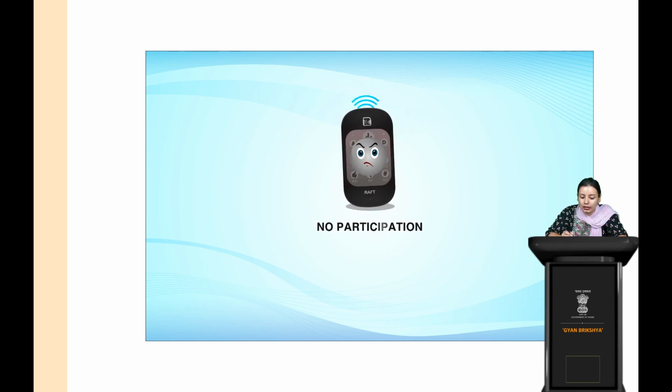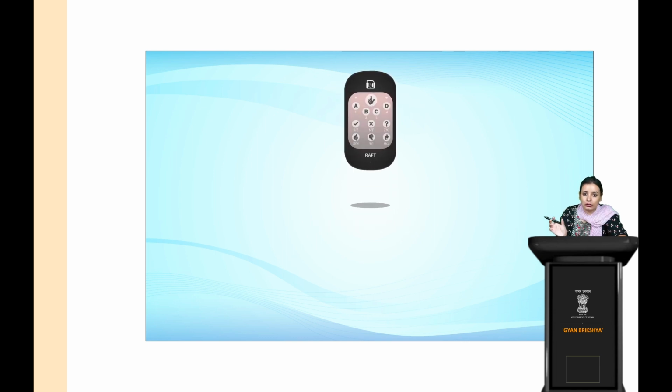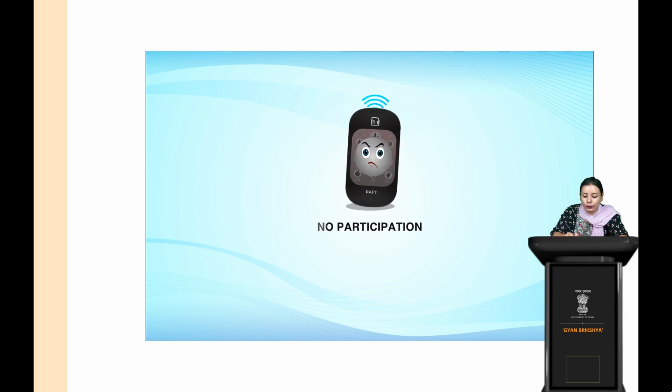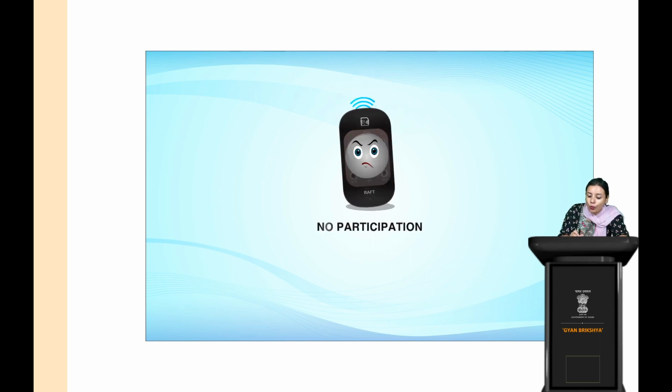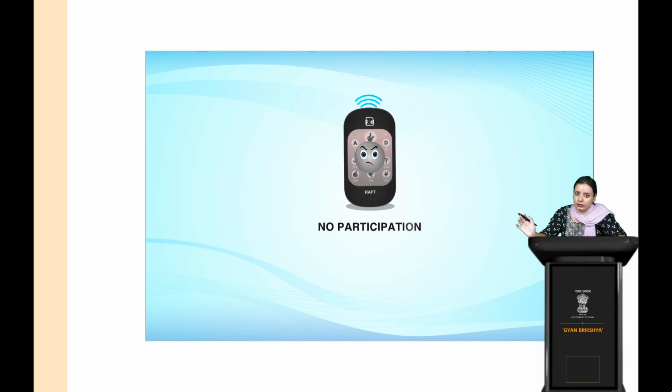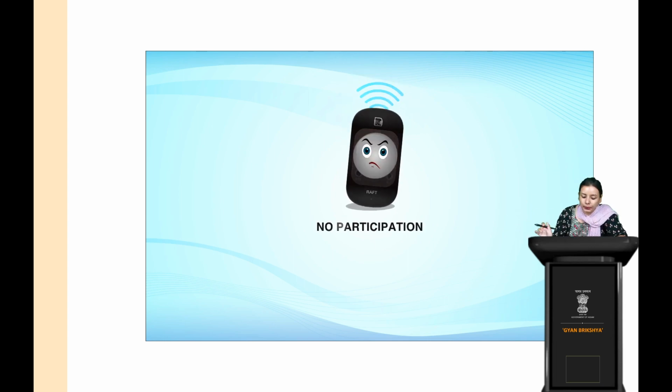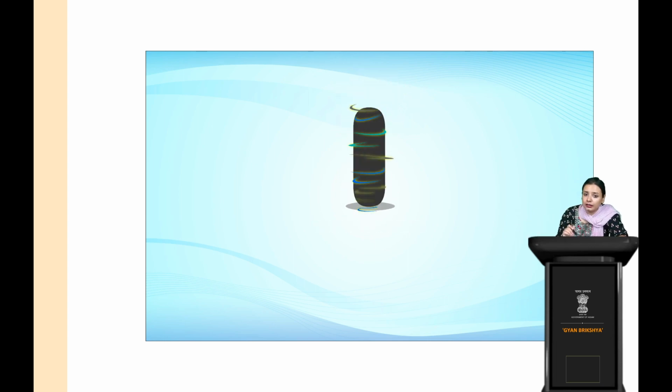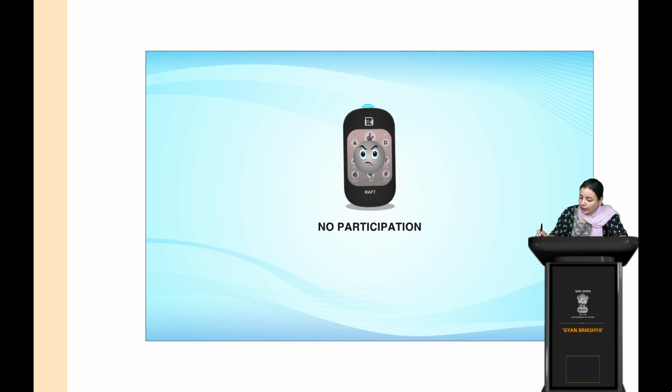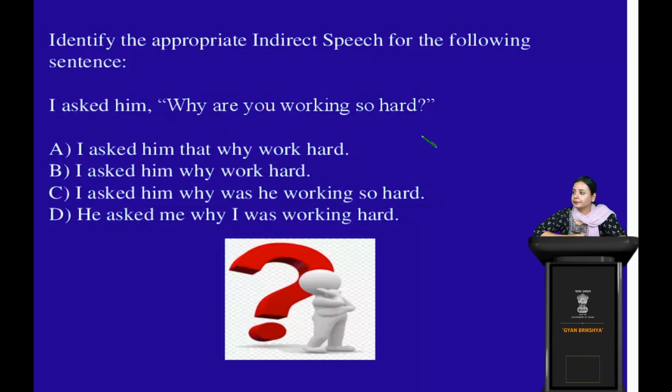We only need the first question, the main "why", which we will transfer into the first frame. Like after "I asked him why was he", we will not use "I asked him that why was he". Okay, we will directly jump into "why". In this sentence we don't need that. Okay, now let's see what comes next.